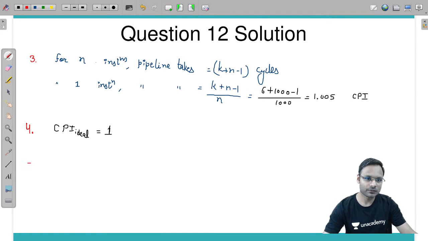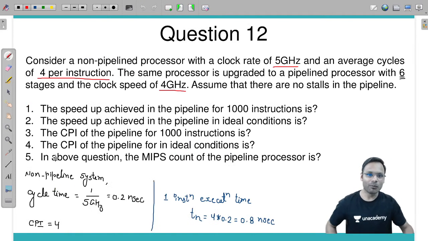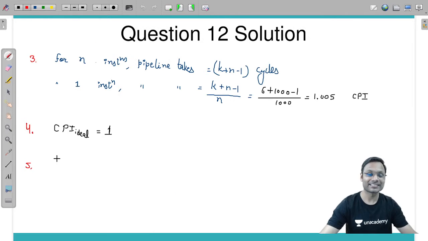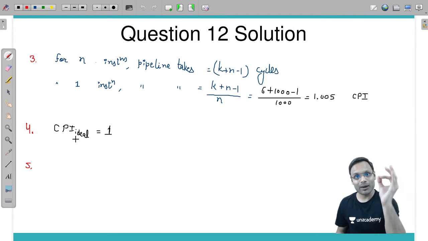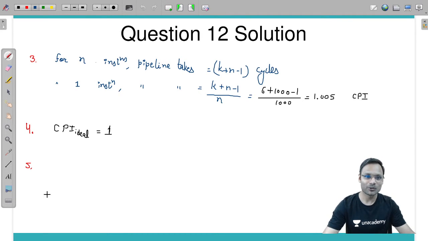Now fifth question. What it says? Fifth question says, in above question, the MIPS count of the pipeline processor is what? If you know what is MIPS, now we are connecting pipeline from the CPU chapter. CPU chapter में आपने MIPS पढ़ा होगा. हाँ सर, याद थोड़ी रहता है. अगर याद नहीं रहेगा तो एग्जाम में क्या लिखोगे? 1 घंटा तो याद करने में लिख दोगे और 2 मार्क मिलेंगे.